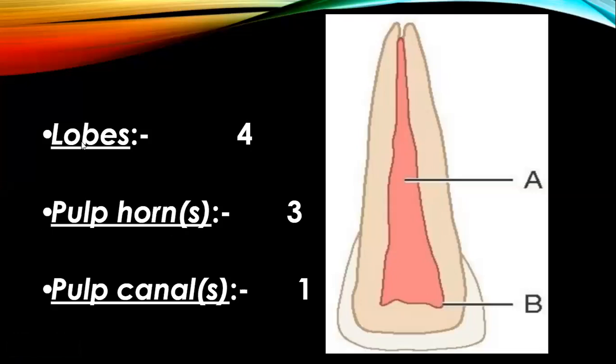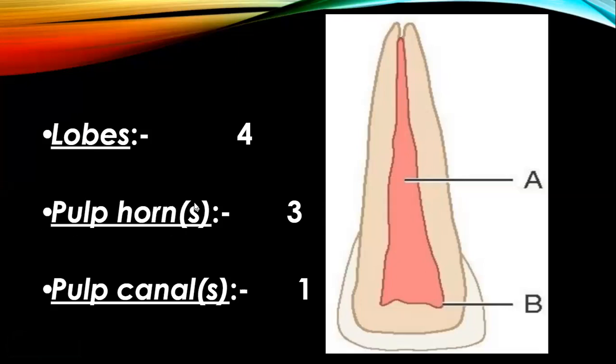Now let's discuss the number of lobes. Lobes we have already discussed. These are the primary parts of the tooth. So we have 4 lobes in maxillary central incisors.